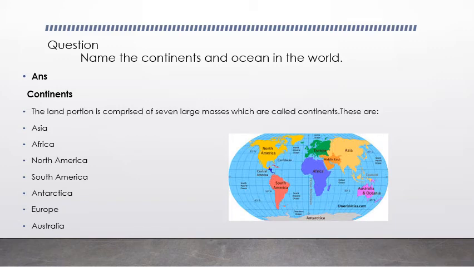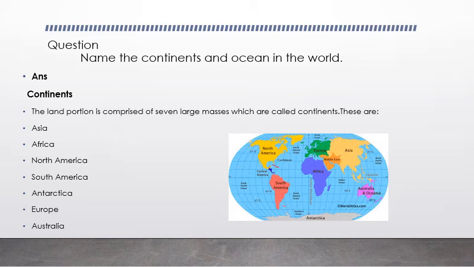Now we will discuss what a continent is and which are the major continents, how many continents in the whole world. The land portion is comprised of 7 large masses, which are called continents. This is the definition of continents. Learn it.